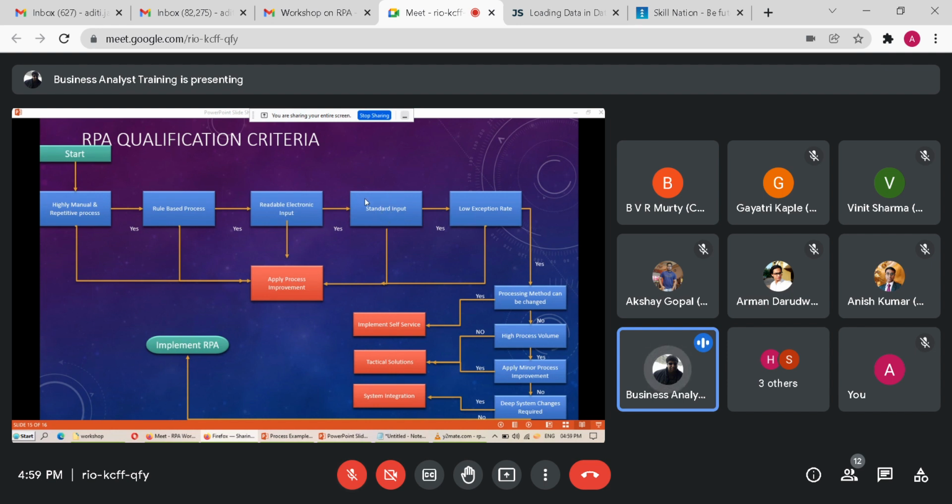The format in which information is coming must always be standard and consistent. And last is low exception rate. Only if all these criteria are met can we automate. Otherwise, we have to improve the process and bring it from no to yes, which is where BPR, BPI or BPT comes in.